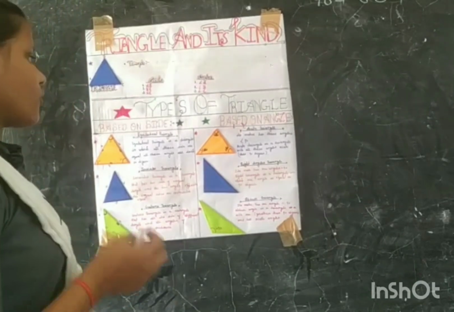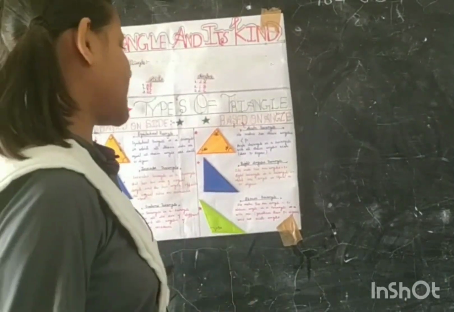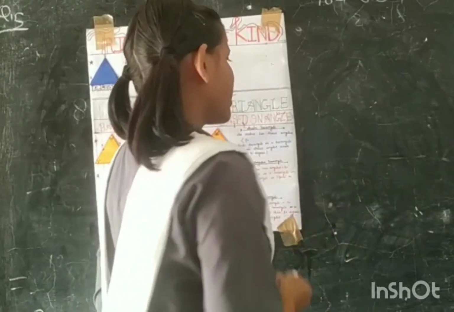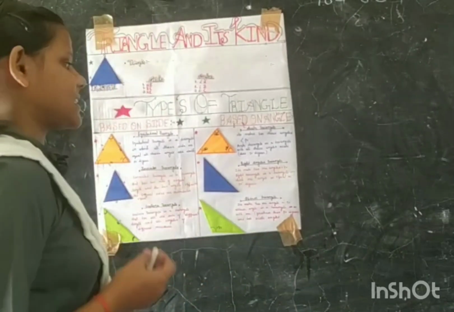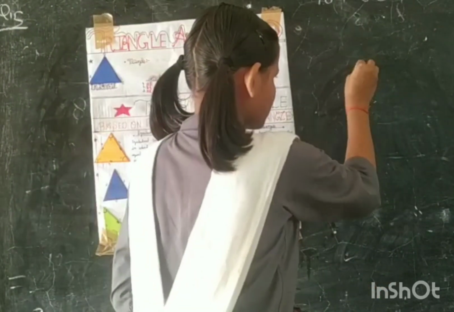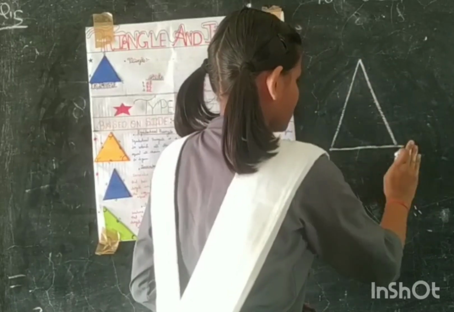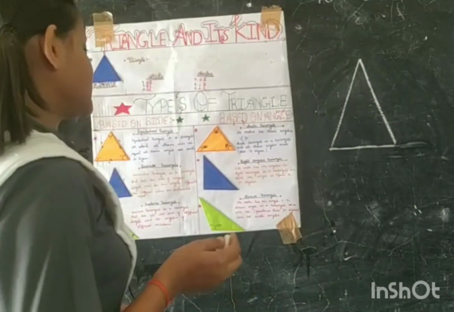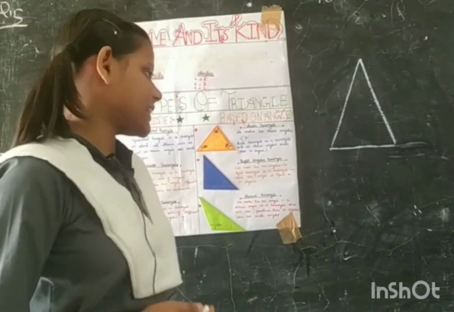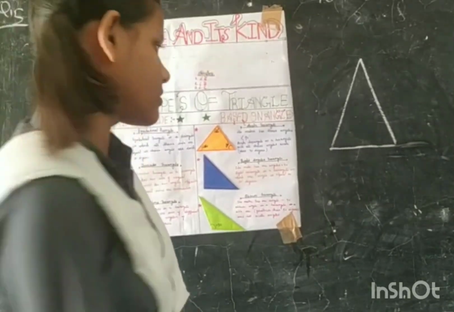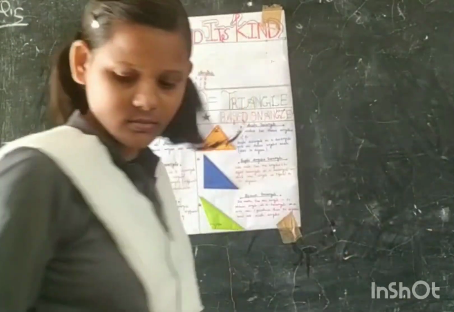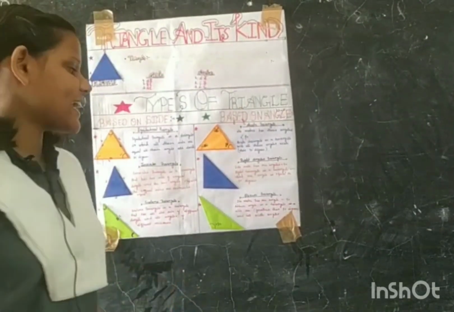And now we know about triangles based on angles. First, acute angle. We know an acute angle is less than 90 degrees. We make this type of acute angle triangle. Second is right angle triangle.